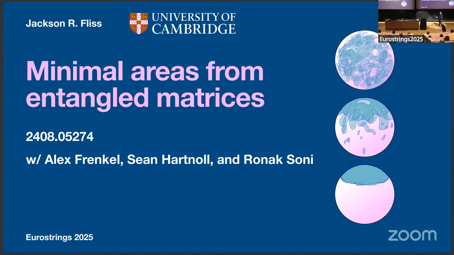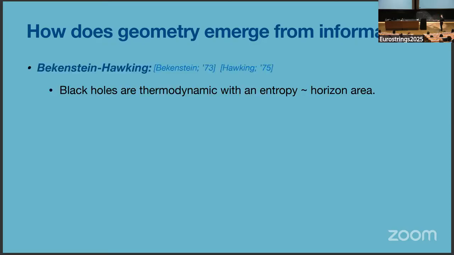I'm very excited to be here and to tell you about this work, which really has at its heart a question that drives the It from Qubit community, which is how does geometry emerge from information? And of course, we've heard a lot that this really has roots in Bekenstein-Hawking, who told us that black holes are thermodynamic, and they have an entropy that scales like the horizon area.